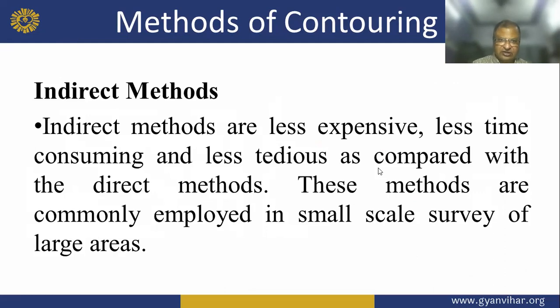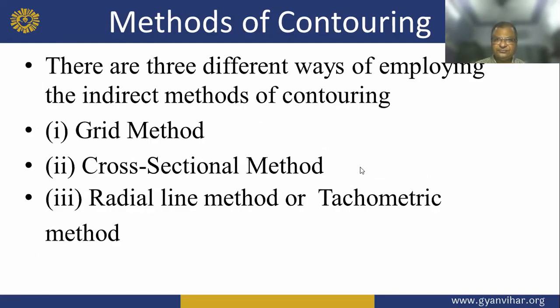These methods are commonly employed in small scale surveys of large areas. There are three different ways of employing the indirect method of contouring: grid method, cross-sectional method, and radial line method or tacheometric method.